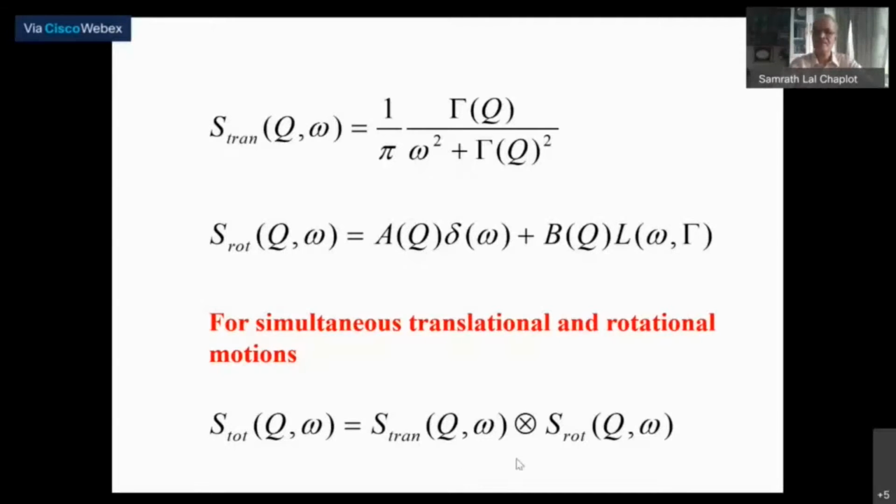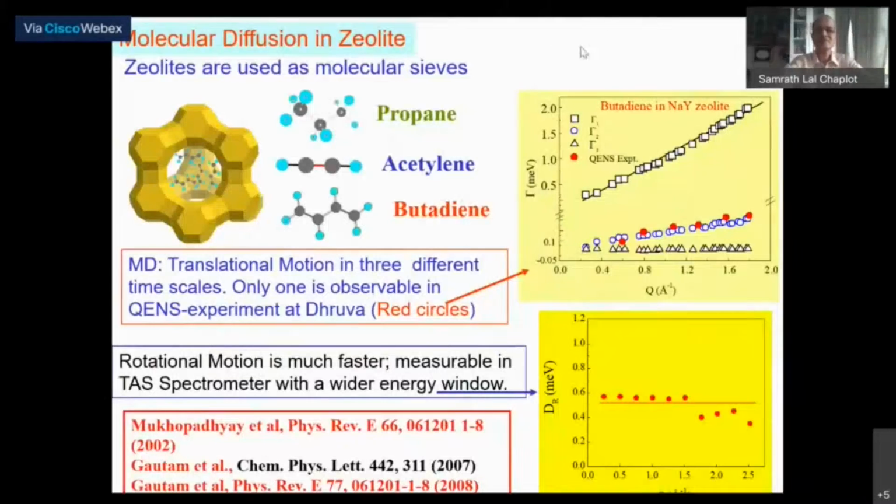Now, here's an example. It's a very illustrative example, although it's somewhat old, of typical dynamics. It is one of the early measurements done at the Dhruva reactor. The interest was in zeolites, which are molecular solids. It's actually a cage-like structure, and in these structures you have a lot of windows through which smaller organic molecules could